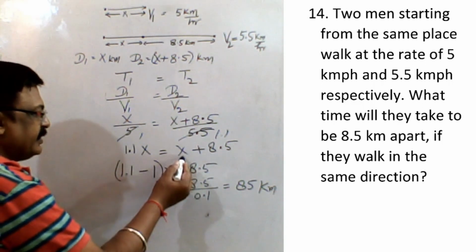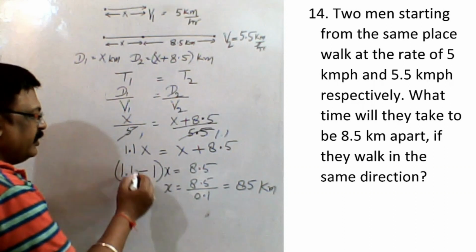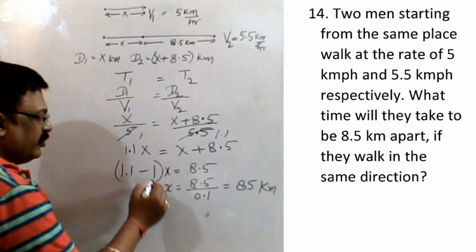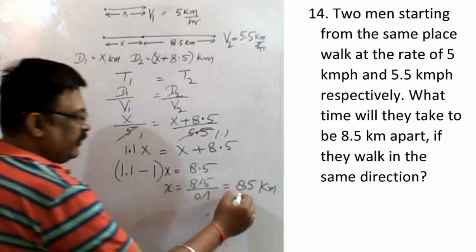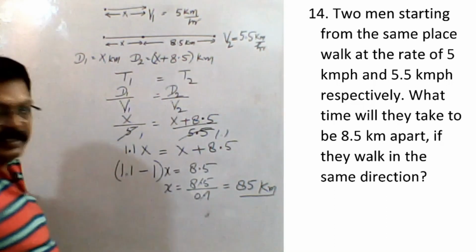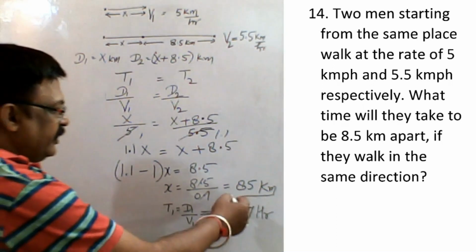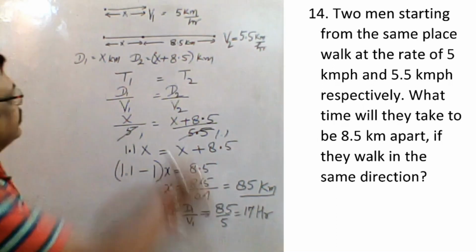So here it is x. If it comes here as common, it will become minus 1. Okay, so x is equal to 8.5 by 0.1. So this goes 85. So what is the value of x? It is 85 kilometers. When 85 kilometers, this distance we have found out.